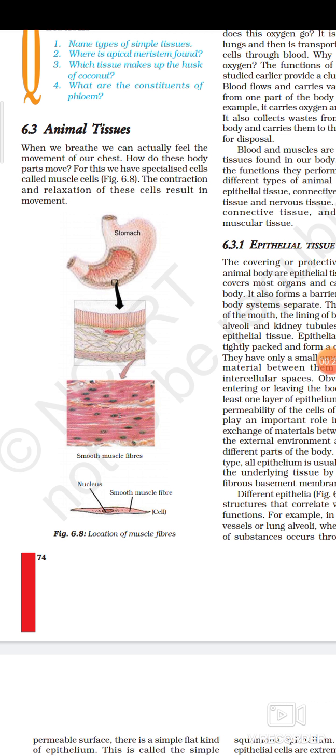When we breathe, we actually feel the movement of our chest. How do body parts move? Now the question is how body parts move, or what is responsible for the movement of the different body parts. For this we have specialized cells called muscle cells. For the movement of different body parts, there are some special cells in our body, and those cells are called muscle cells.